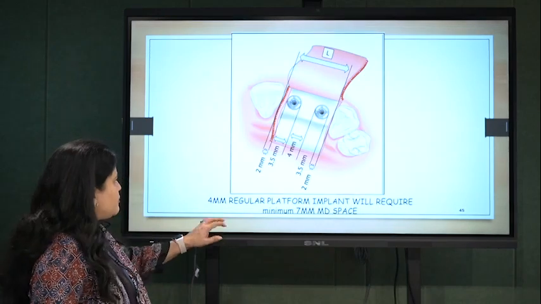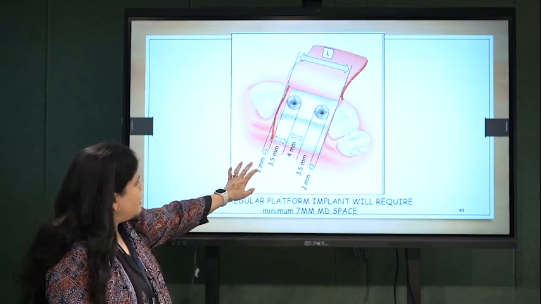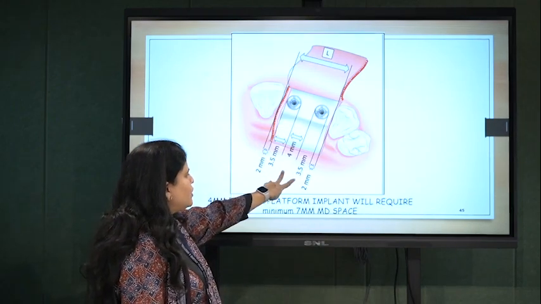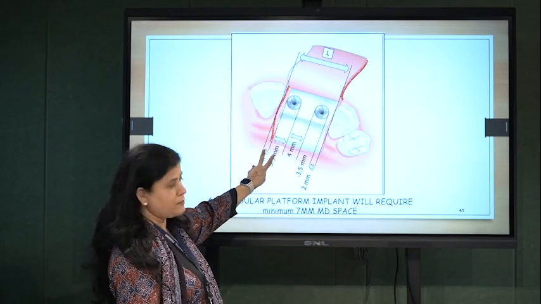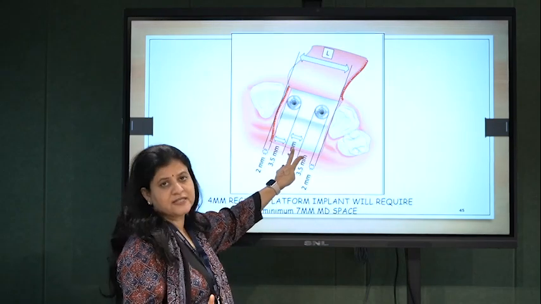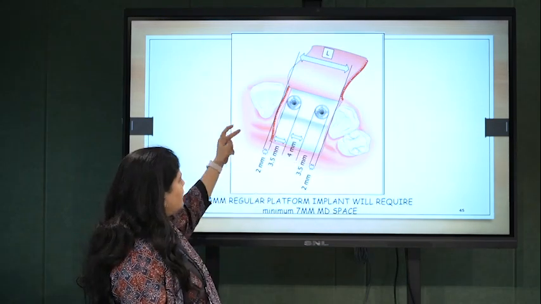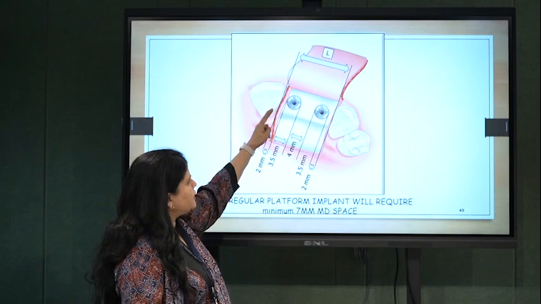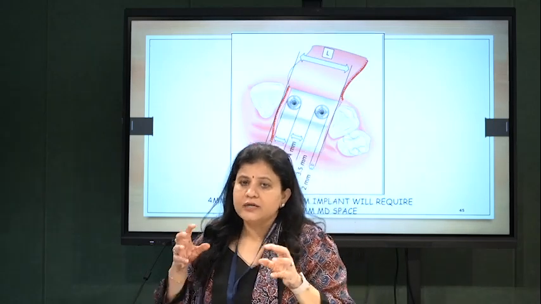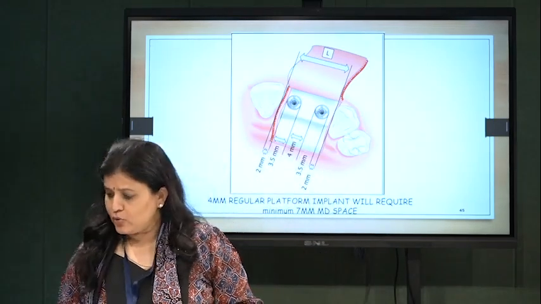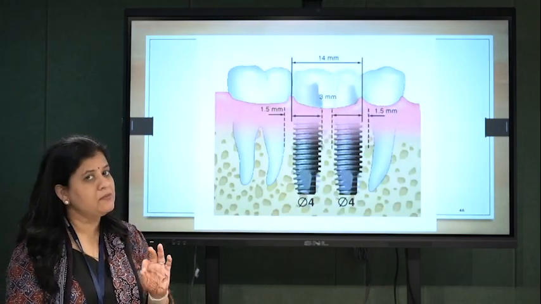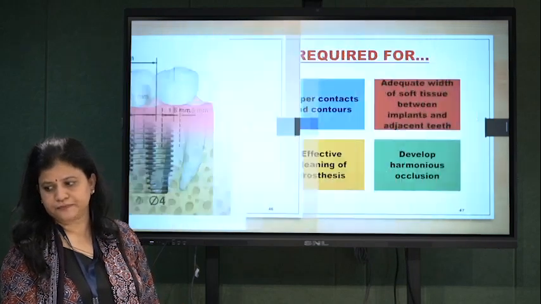For a 3.5 mm regular platform implant, you require a space of 3.5 plus 3.5 for the implants. Between implants you need a minimum of 4 mm, so 3.5 plus 3.5 plus 4, that is 7 plus 4, it is 11, and 2 mm from the adjacent tooth, so 13 and 2, 15. So if you want to put 2 implants adjacent to each other in a natural space, you require a minimum of 14 to 15 mm mesio-distal space.